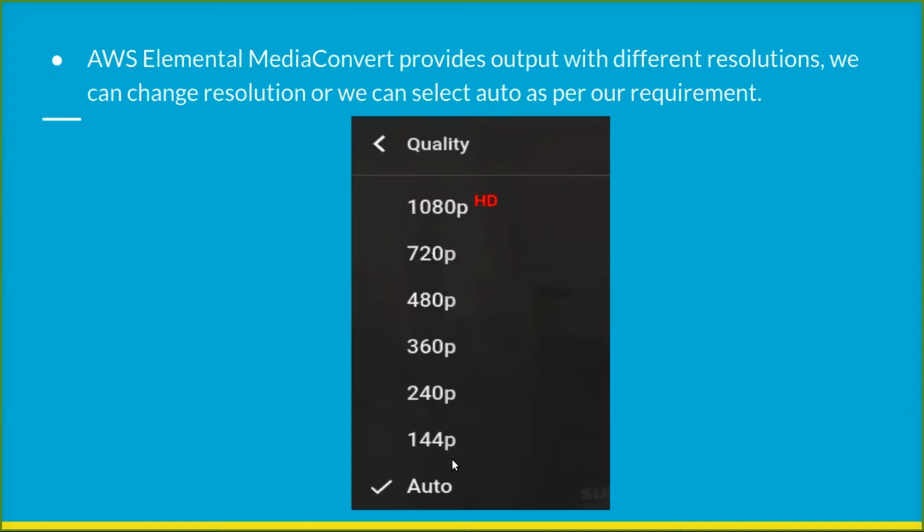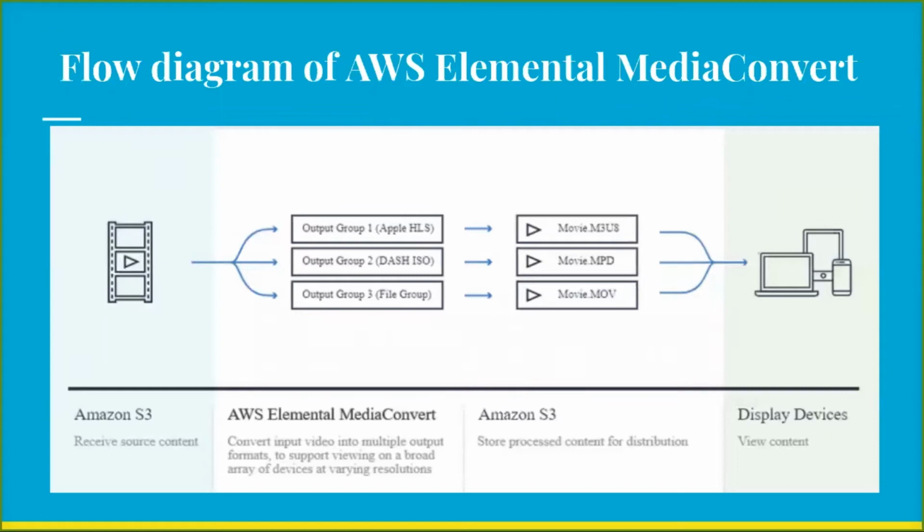And after that we have added a flow diagram of AWS Elemental Media Converter. So firstly, we need to select the input file format. For selecting it, we need to add files in the S3 bucket.